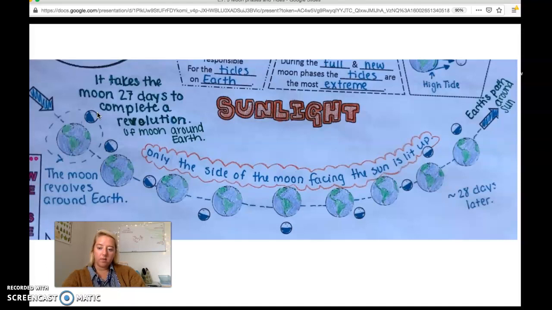And then we're going to talk about that. There was a pretty complex worksheet I've done with students before, but it's not something we're going to do. But I do want to talk to you about this idea that as the moon rotates around the Earth, we start to see different parts of the moon lit up.